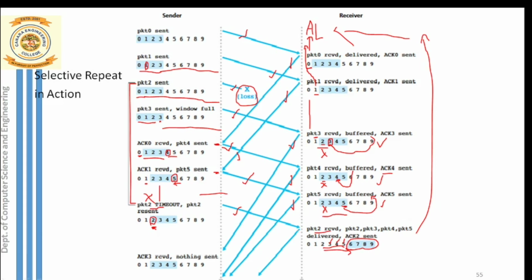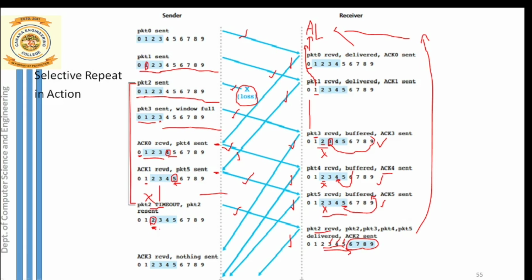Notice here, our receiver, immediately after receiving packet 2, is sending ACK2, that is acknowledgement for packet 2, right? You can notice here, we'll come back to the sender. So what is the sender doing now? He has just retransmitted packet 2, right?